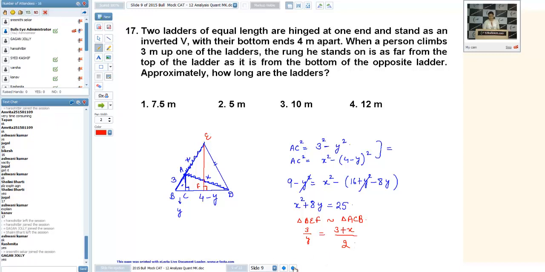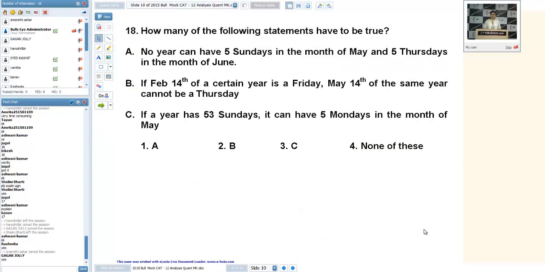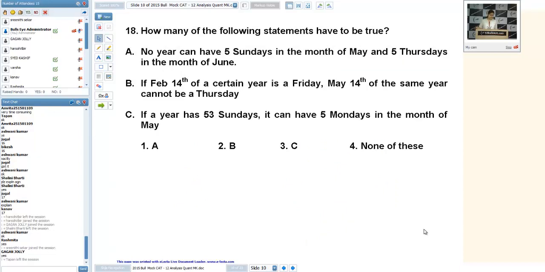Let us move to next question. Again, a question on calendar. We will apply the same logic that after every 7 days, days will repeat. Yeah, any problem in this?